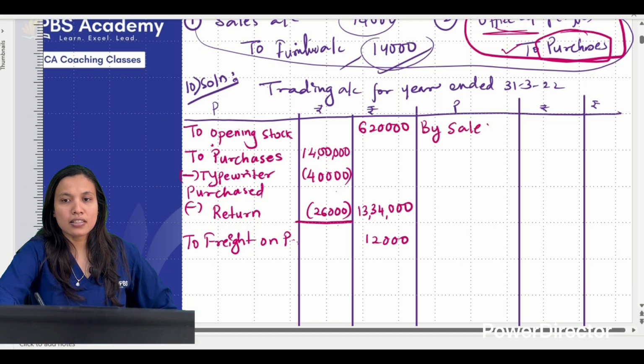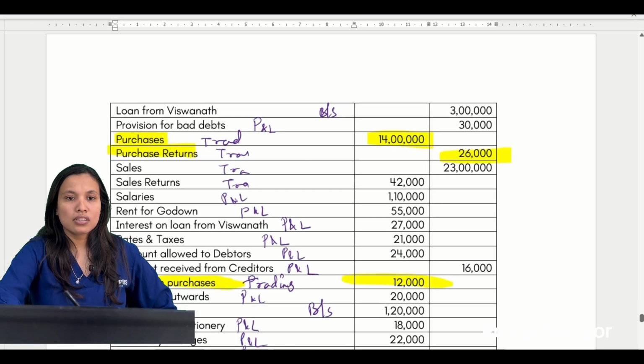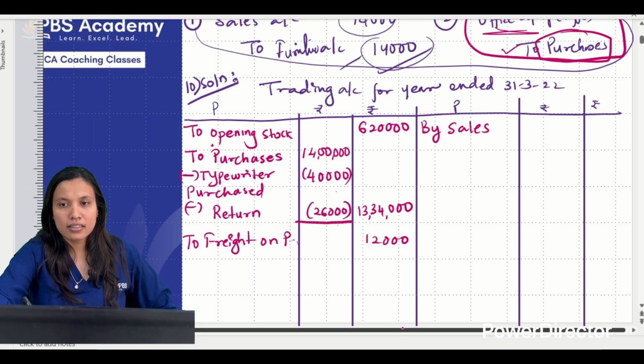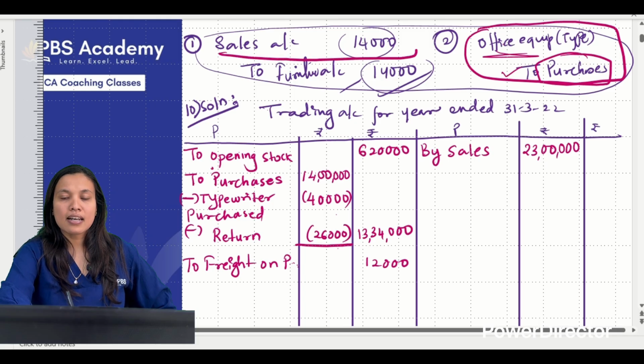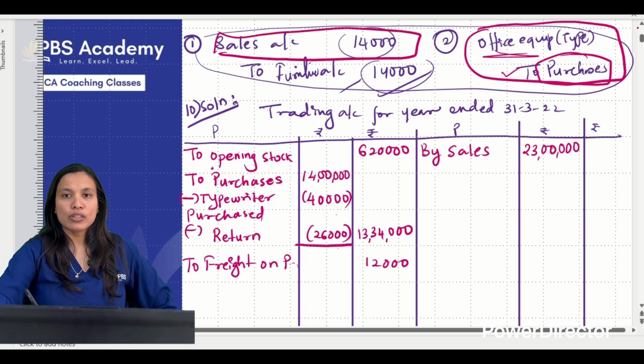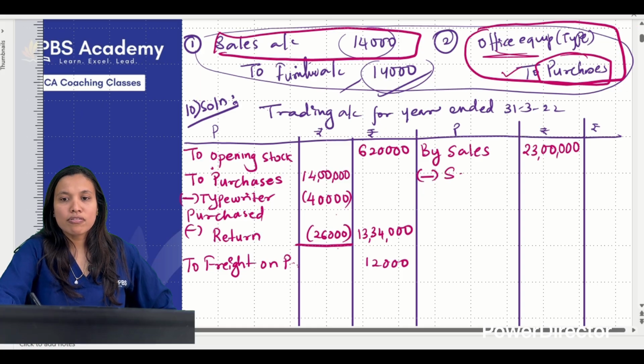Next is by sales. So go to the sales, find out the value of sales. I can see it as 23 lakhs. There is a return as well, but I can see that there is a rectification adjustment also. Sales have a credit balance, but it has come on which side here? It has come on the debit side. That means this is also less. Less sale of furniture, 14,000. So next, less 14,000.